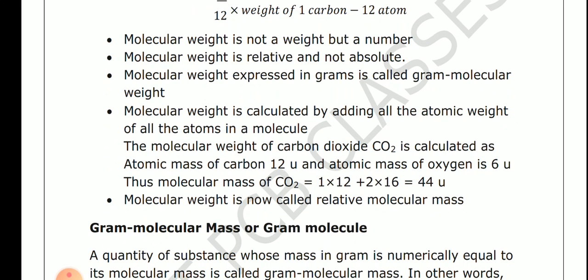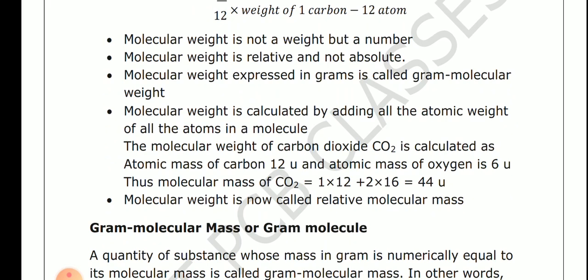For example, the molecular weight of carbon dioxide is 44, that is 12 for carbon and 16 for each of 2 oxygen atoms. So the total is 44 unit. Molecular weight is also called the relative molecular mass. Next is the gram molecular mass, or gram molecule.